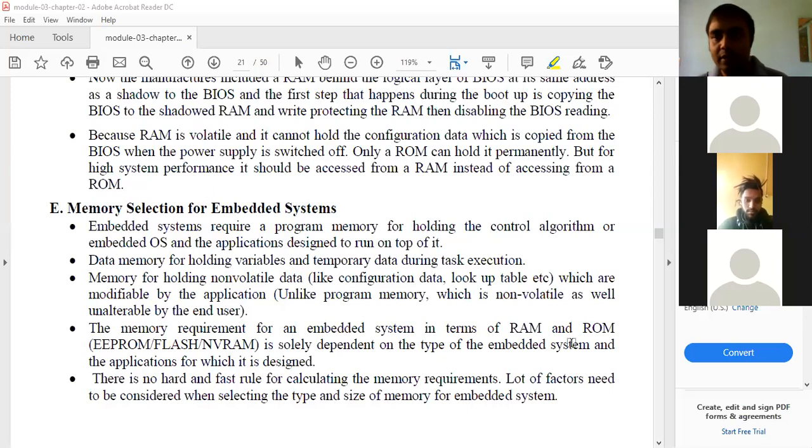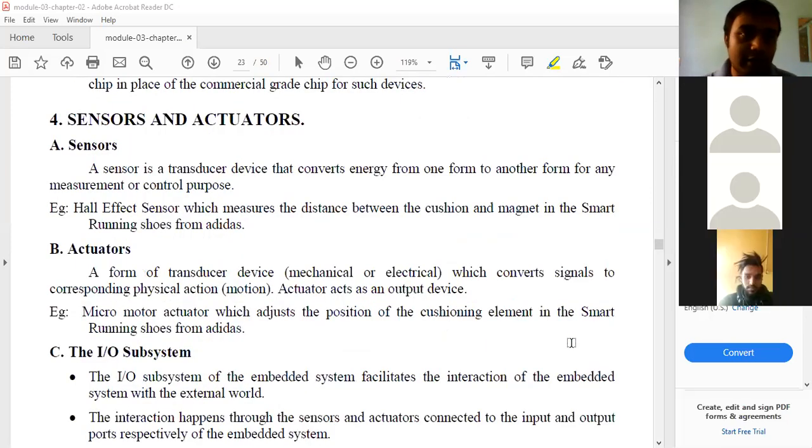Next one is the sensors and actuators. So what's the difference between the sensors and the actuators? They are almost the same, but let us observe here, what is a sensor?